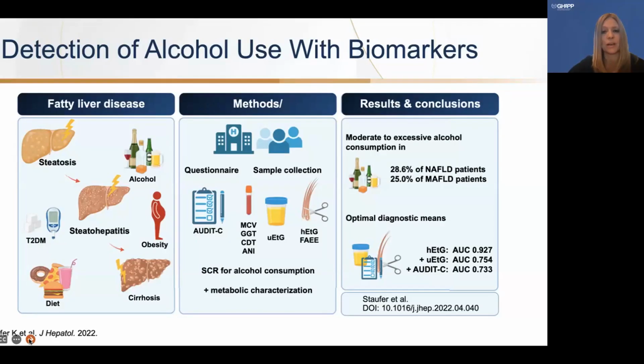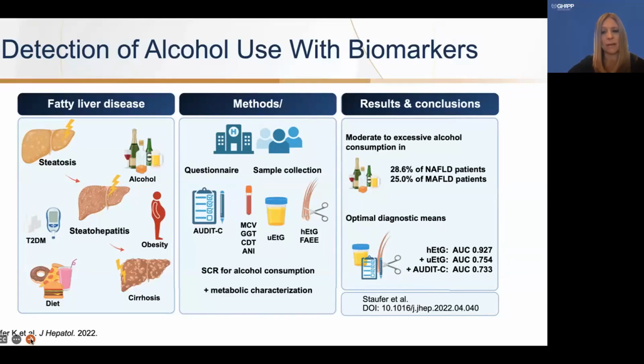And then other biomarkers like serum biomarkers, as well as several different things called the urine ethylglucuronide and the hair ethylglucuronide to help kind of quantify their alcohol consumption. So ethylglucuronide is a metabolite of alcohol. It can accurately detect potentially harmful alcohol consumption.